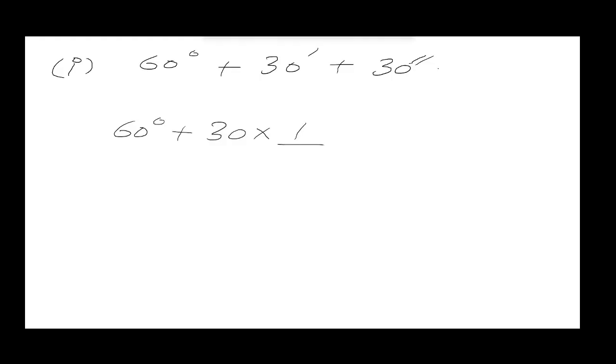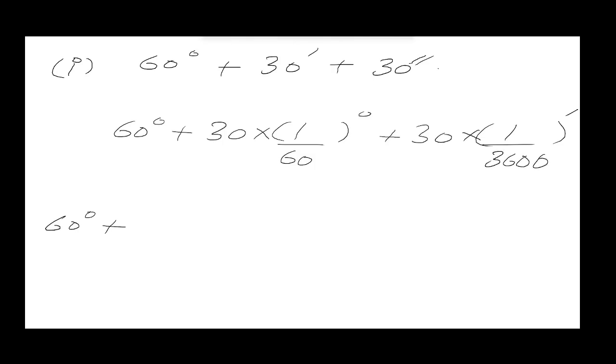Let's write the question, for example number 4, the first part. So we have 60 degree and that is being added with 30 minutes, and then we have 30 seconds in the end. So 60 degree will remain as the same, but instead of 30 minutes, we are going to multiply that with 1 by 60 degree. And after that, here we have 30 seconds. So 30 seconds will be first converted into minutes and then it will be converted into degree. So 3600, and divide 30 with that. So that will automatically be converted to degree.